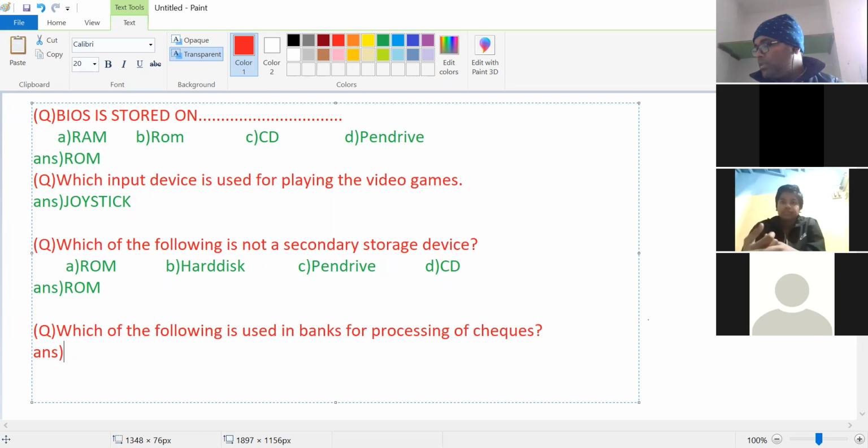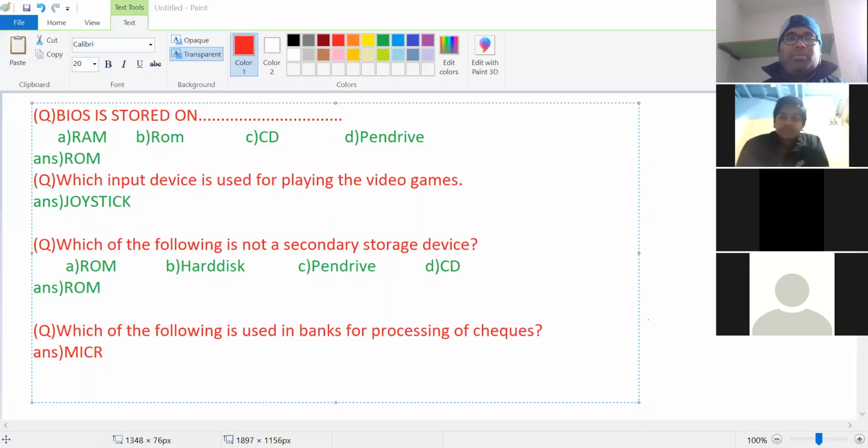Everyone tell me. The answer is MICR. Sir, magnetic ink character recognition. MICR is used for processing of checks in the bank, right?